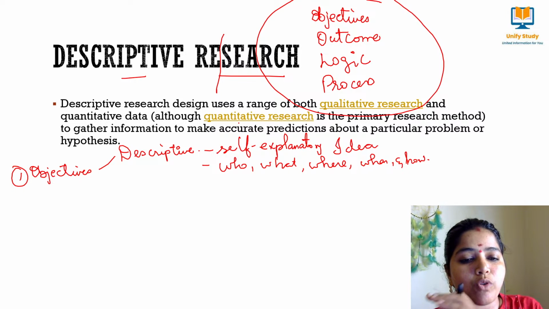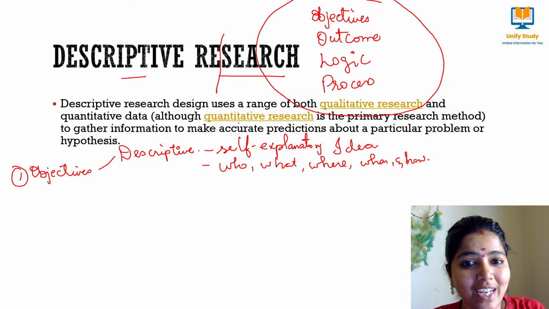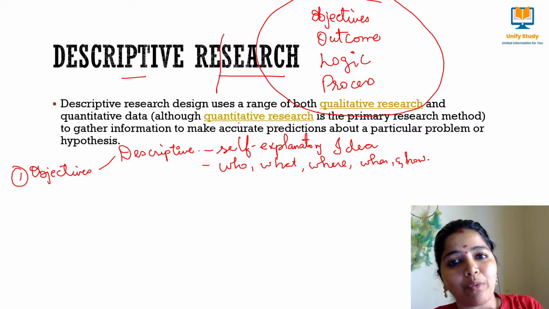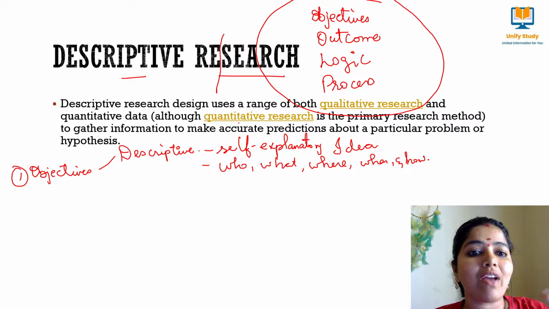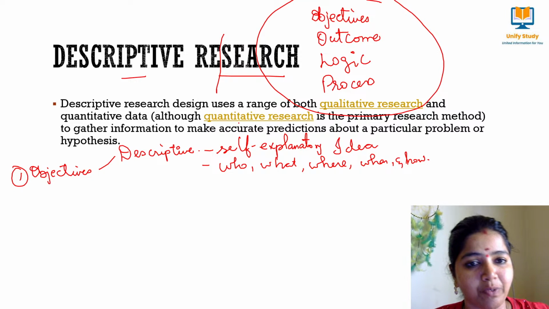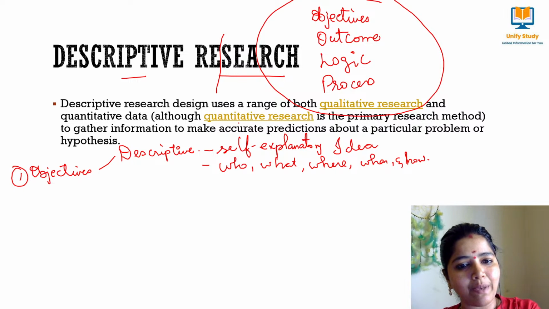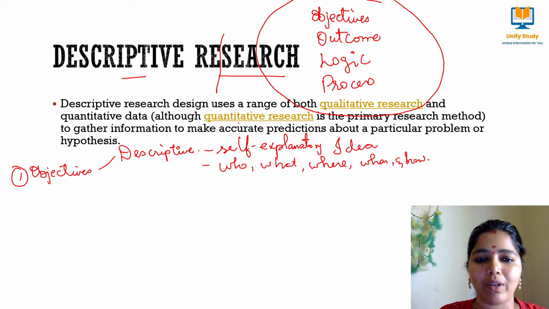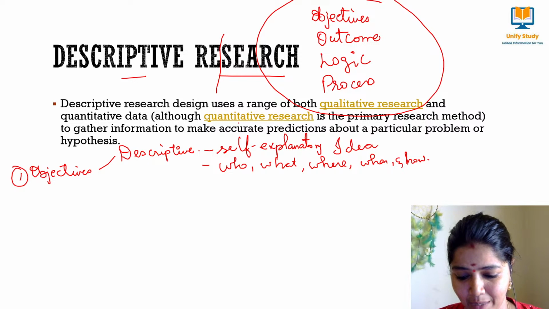Whatever we count in terms of numbers, we call quantitative research. So in research, when I deal with measurable numbers, whenever I work with numbers, that is quantitative research. Whenever I work with the words of people, that we call qualitative research. That is a deep concept we will be learning in the upcoming slides. So descriptive is nothing but what? Self-explanatory research. You remember the descriptive answers that we give in our examinations. Everything has happened, and we tell about that particular problem: see, it has happened, that is the thing. So that we describe in descriptive research.